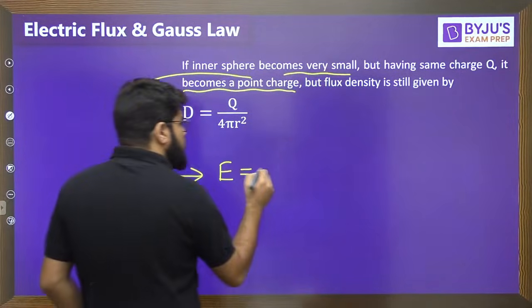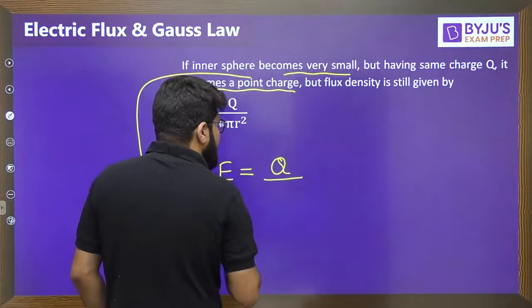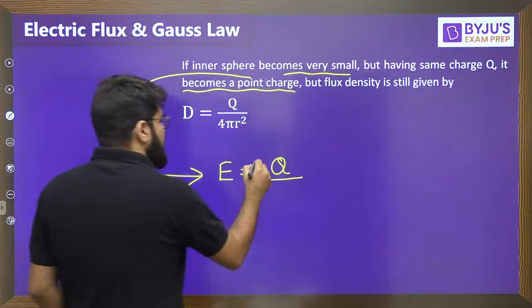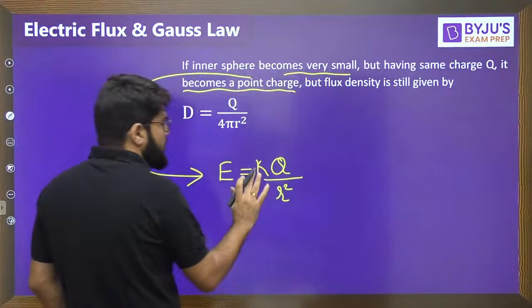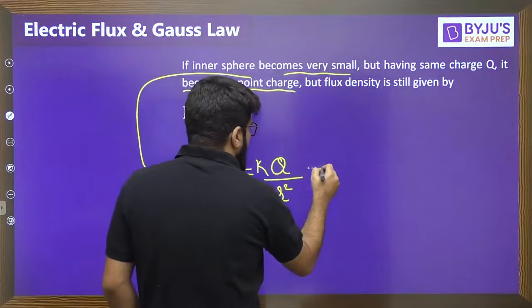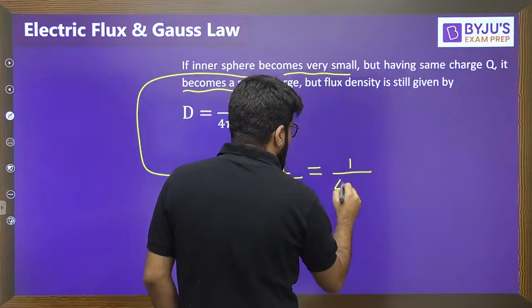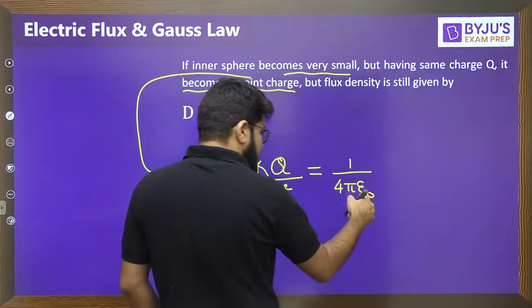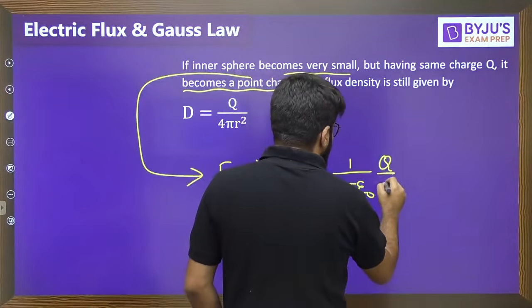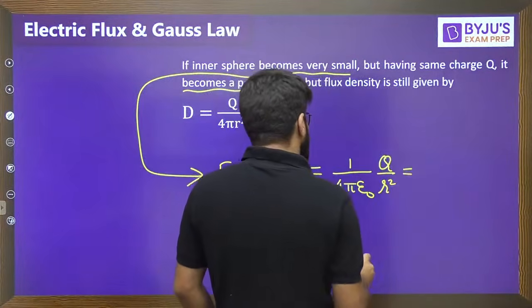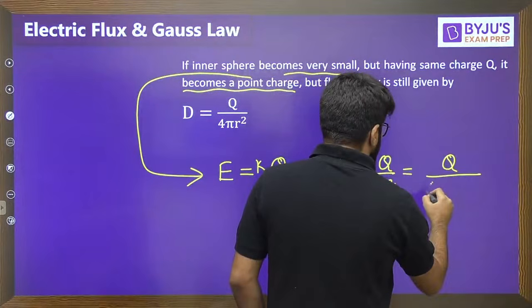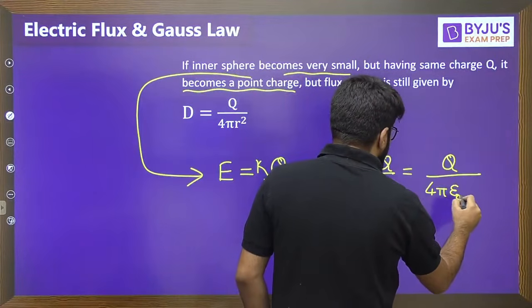In terms of magnitude, E is equal to, what was the electric field formula? Basically kq by r square, the magnitude kq by r square, where k is 1 upon 4 pi epsilon naught, assuming free space right now, into q by r square, or you can say q upon 4 pi epsilon naught r square.